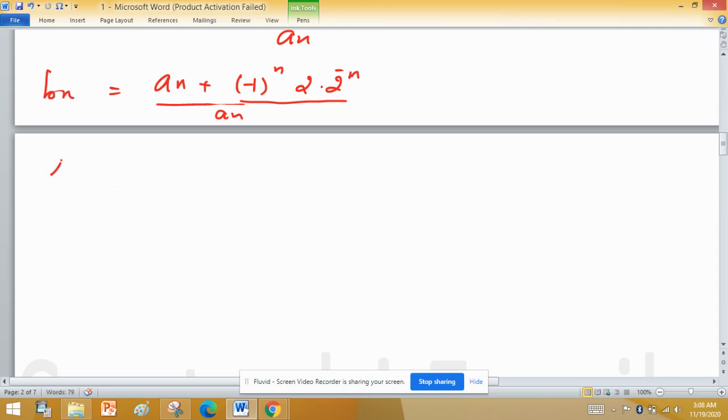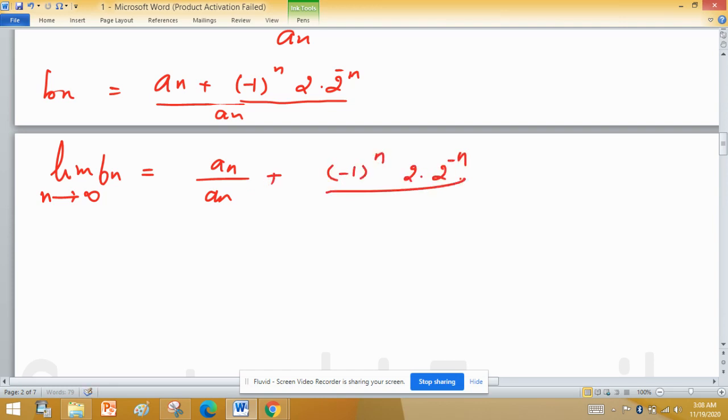The limit of b_n as n tends to infinity is 1 plus (-1)^n times 2 times (1/2)^n divided by a_n, since a_n cancels in the first term.